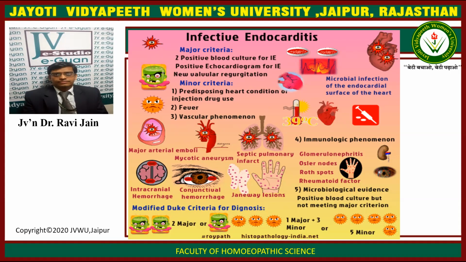There are Janeway lesions. Now, the modified Duke's criteria for the diagnosis of infective endocarditis consist of two major, or one major plus three minor, or five minor criteria. The fourth minor criterion is the immunological phenomenon like glomerulonephritis, Osler's nodes, Roth spots, and rheumatoid factor. And the fifth one is microbiological evidence, that is a positive blood culture, but not meeting major criteria.